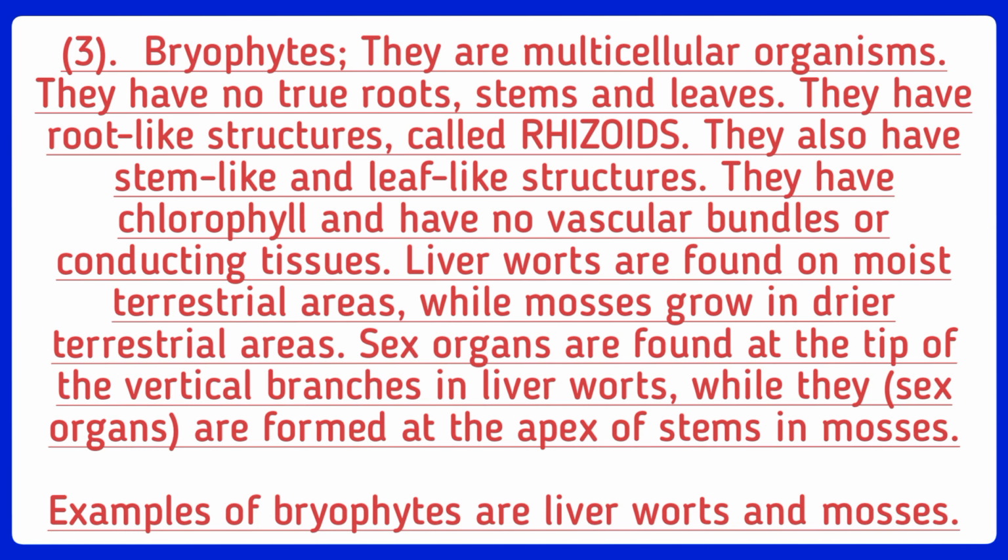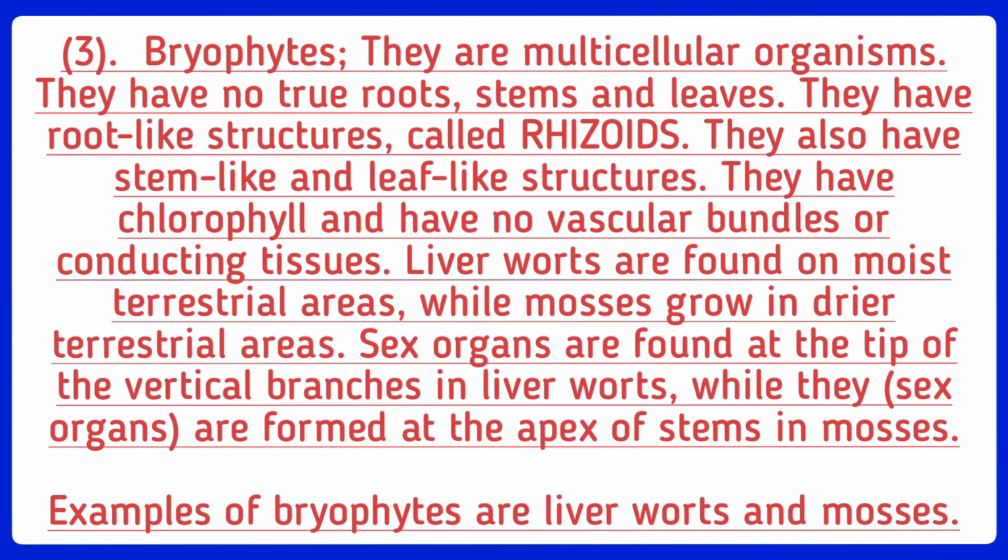Now let's go to number three, the Bryophytes. They are multicellular organisms. They have no true roots, stems and leaves. They have root-like structures called rhizoids. They also have stem-like and leaf-like structures. They have chlorophyll and have no vascular bundles or conducting tissues.